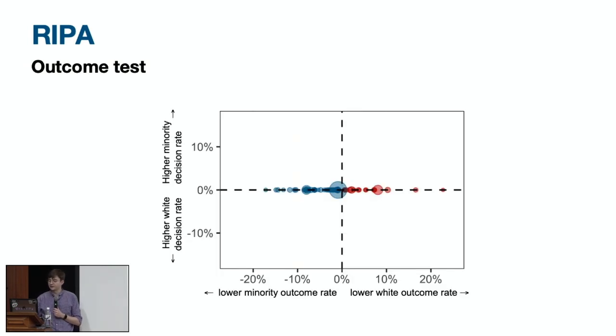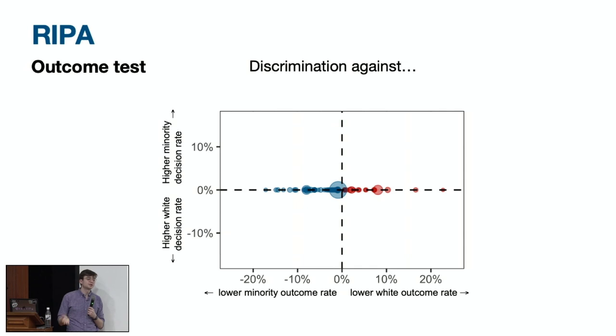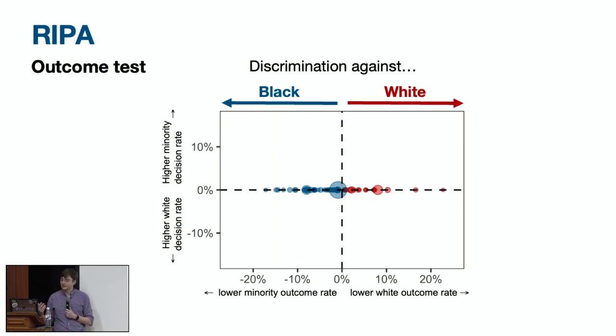Let's start by imagining that we just applied Becker's standard outcome test, which amounts to comparing the outcome rates for different groups. The important thing to keep in mind is that, unlike getting a loan, getting searched for contraband is generally undesirable, so discrimination against black individuals means that the threshold for searching them is lower, not higher. Moving to the left on this plot means that the outcome rate of black individuals is lower than white individuals, which according to the standard outcome test is evidence of discrimination against black individuals. Moving to the right means that the outcome rate for black individuals is higher, which according to the standard outcome test is evidence of discrimination against white pedestrians and motorists.